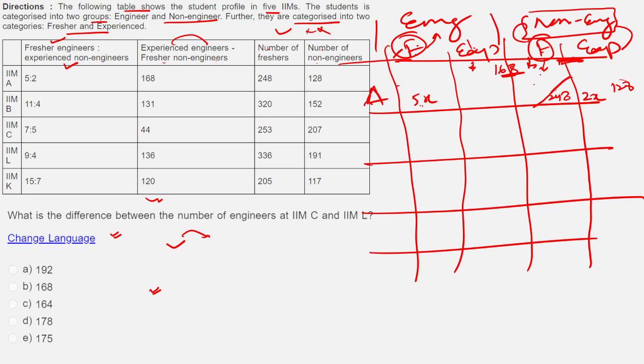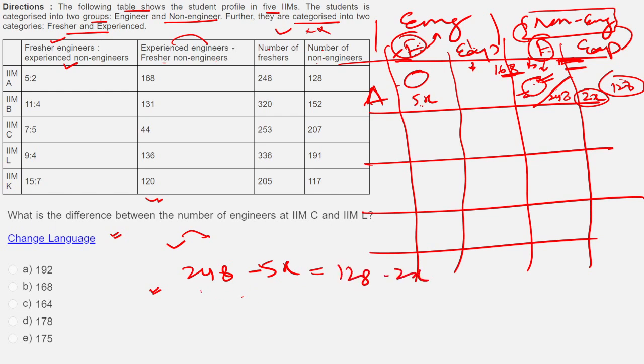What do I know? This cell here, this fresher non-engineer, plus this, these two F and F, they are together 248. That means what? This cell alone will be equal to what? 248 minus 5x. Also, this cell here, the fresher non-engineer, the total of these two, fresher plus experienced or the non-engineer, was 128, out of which this experienced non-engineer were 2x. So this cell here again is also equal to 128 minus 2x.